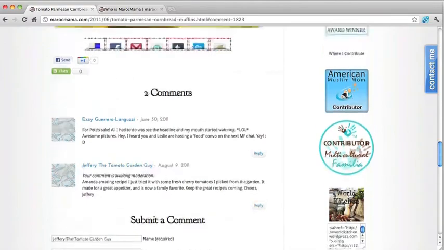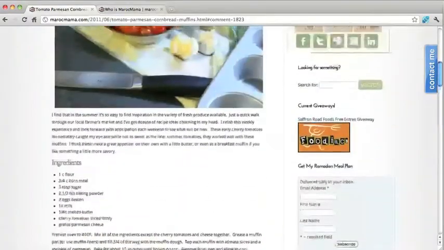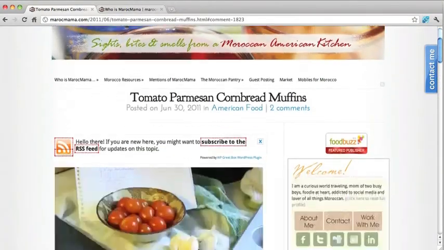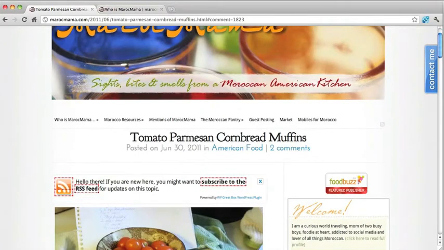Okay, so the next step is we want to find another page that we can post a comment on. So we're going to look through this blog and find one more page and post another comment. So for every blog URL that you post a comment on, you want to find another page that you can post another good comment on to complete this step.